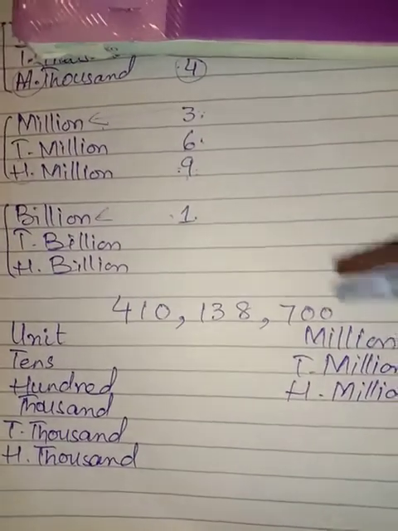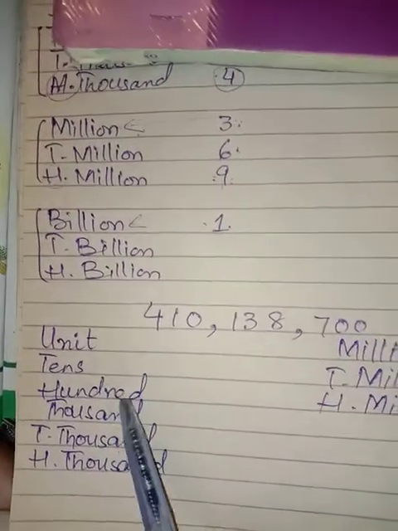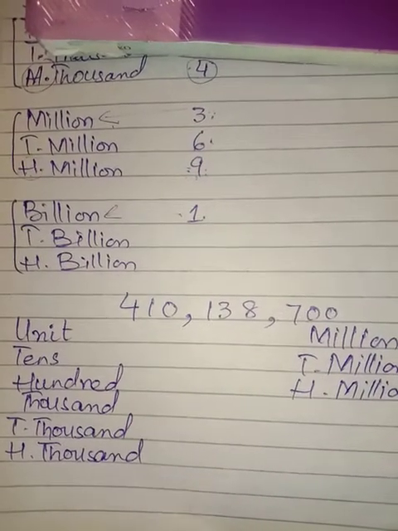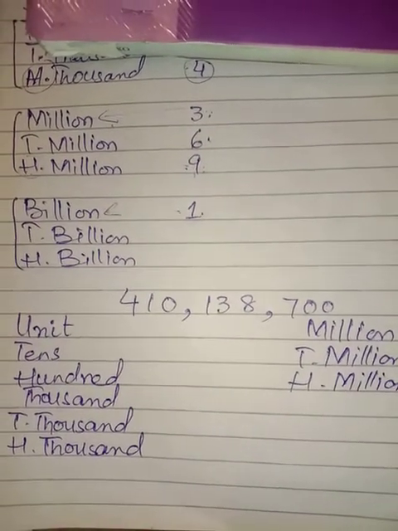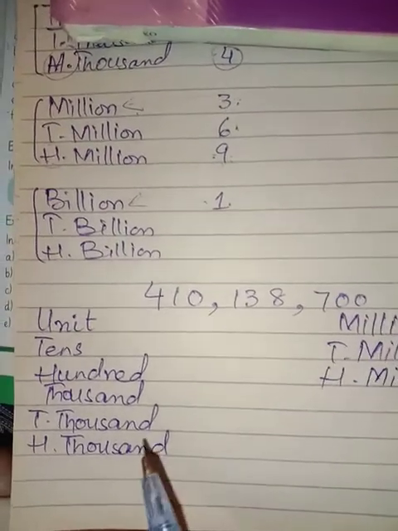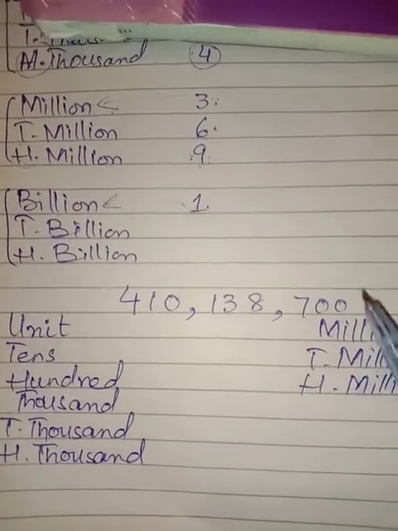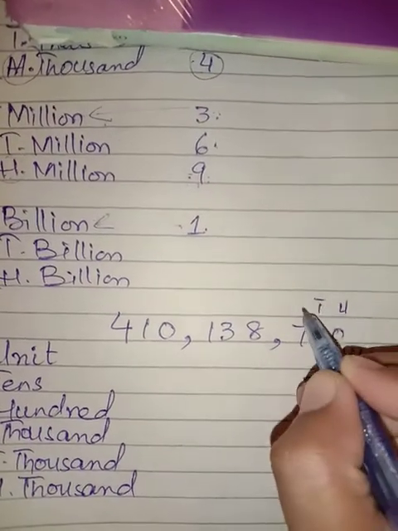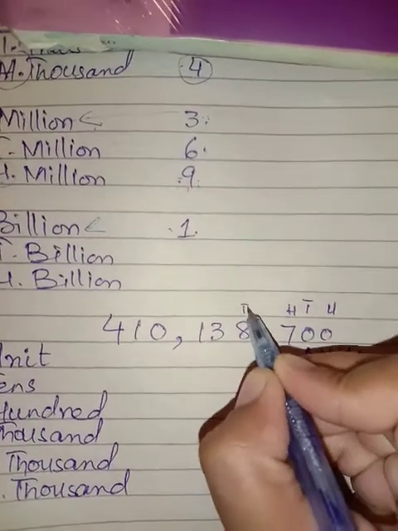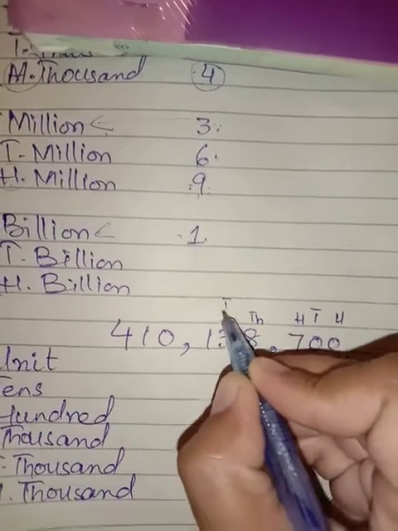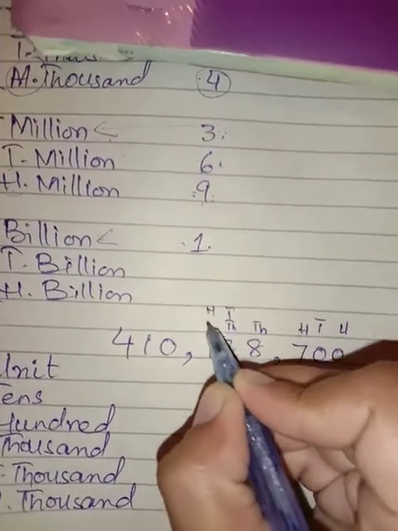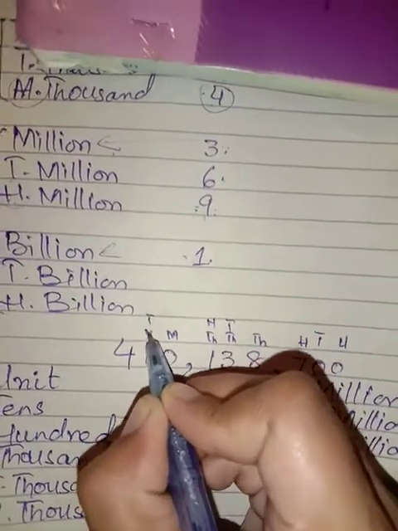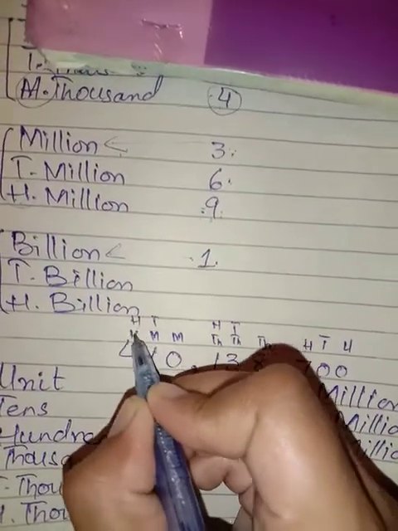First of all, we have to write all the places. You can write all the places on your rough side, and the answer will be written on the left side. The first place is considered as the unit place: unit, tens, 100, 1000, 10,000, 100,000, million, 10 million, 100 million.